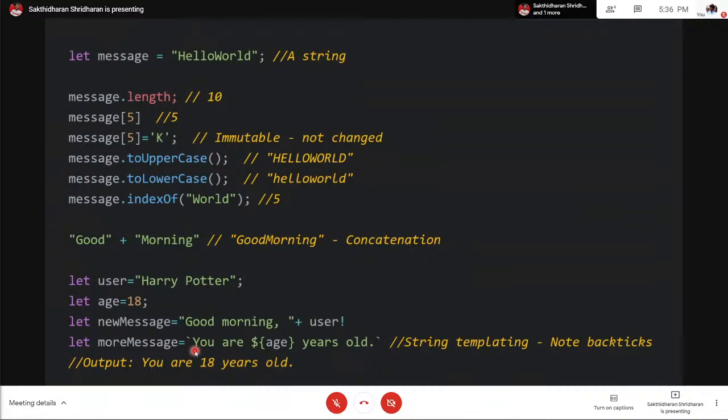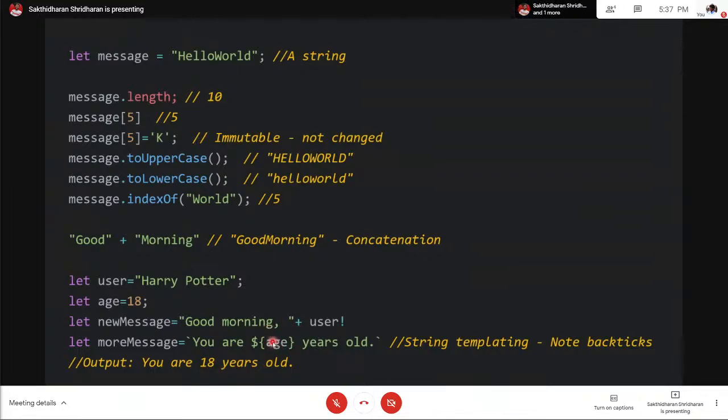Now first notice the strings are in backticks. When the strings are enclosed by backticks, you can use a dollar sign, open curly brace, and the name of the variable, and then close curly brace, years old. This technique is called string templating. It is a technique to include a variable's value inside a string. So the output will be: you are 18 years old.